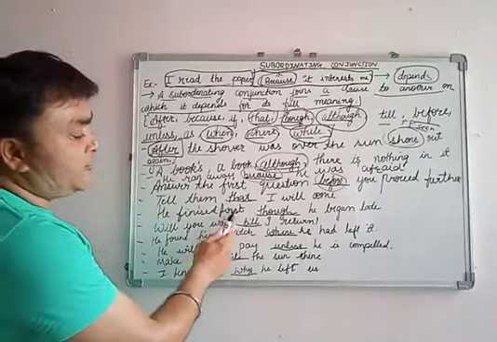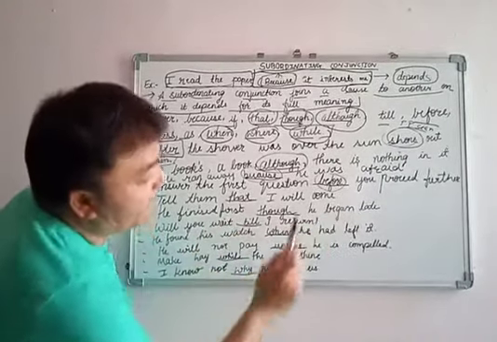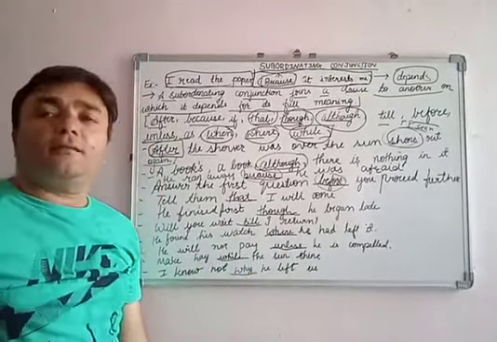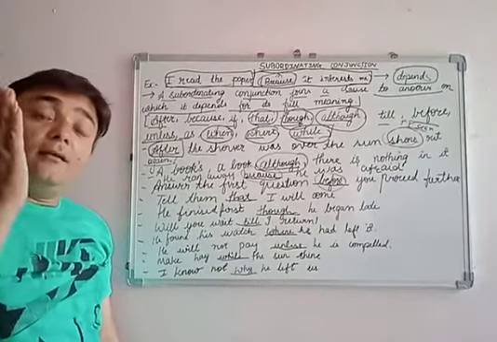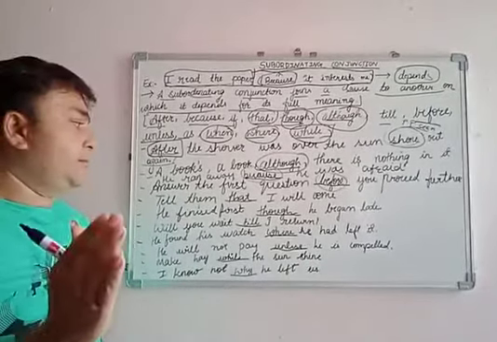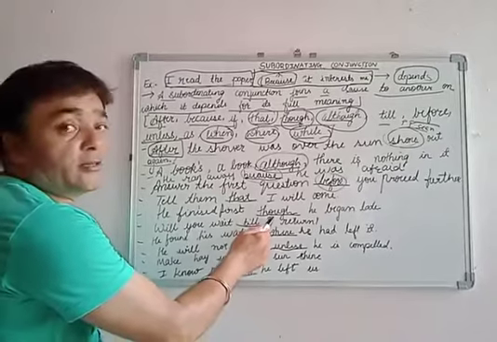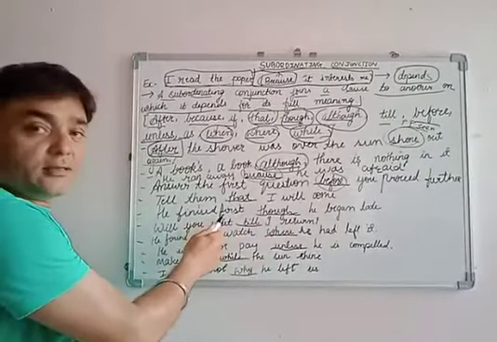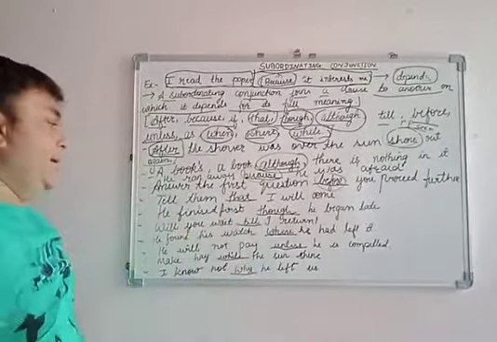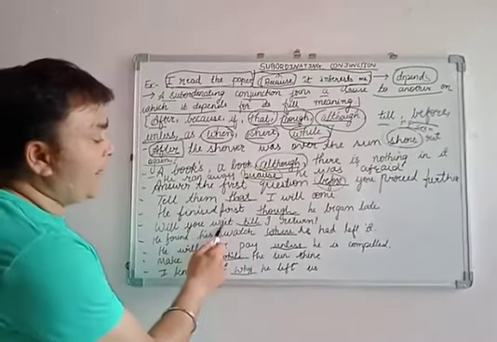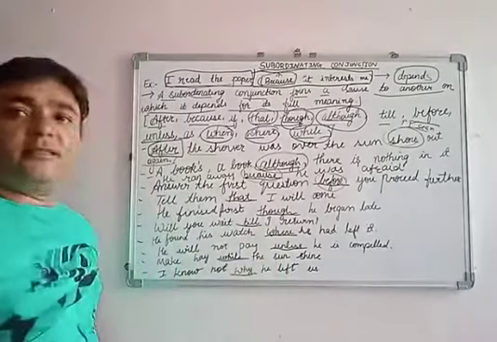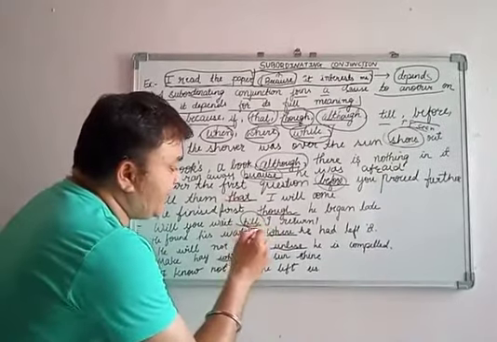He finished first though he began late. उसने लेट शुरू किया पर जल्दी फिनिश. He finished first though he began late. Will you wait till I return? Till is also a subordinating conjunction.